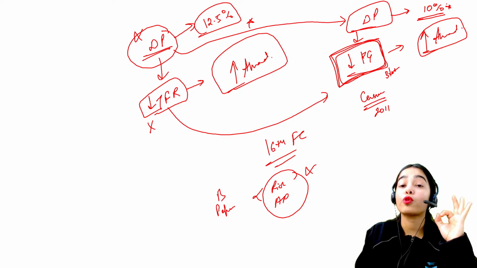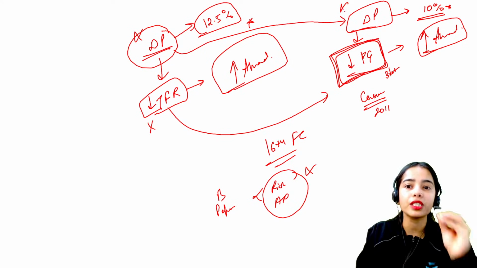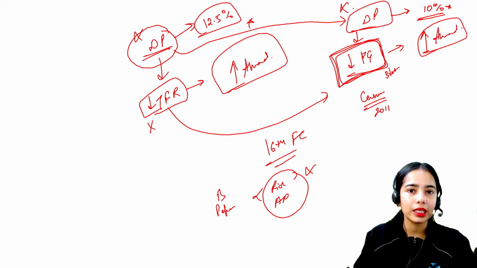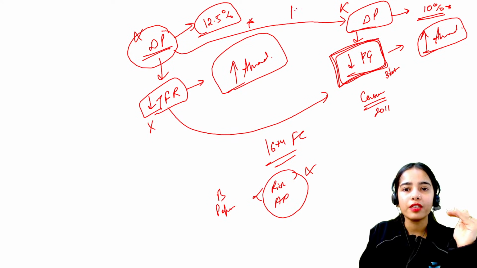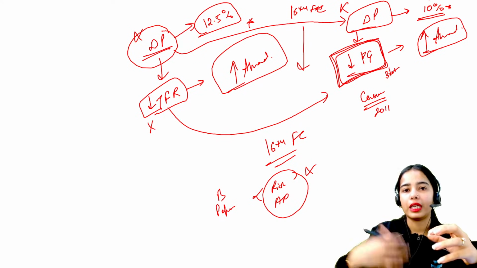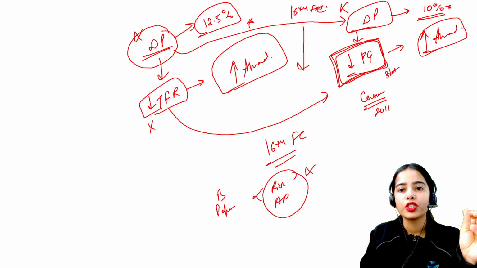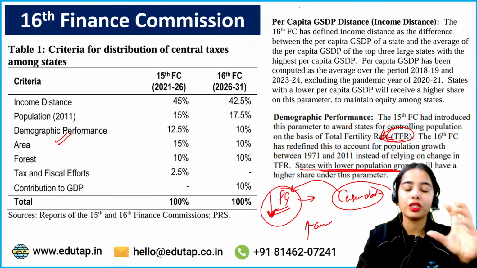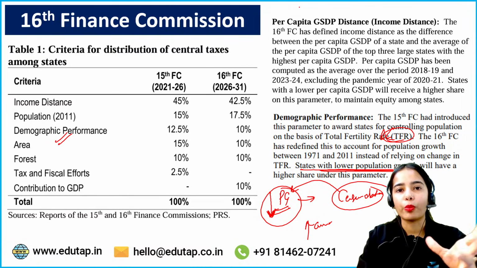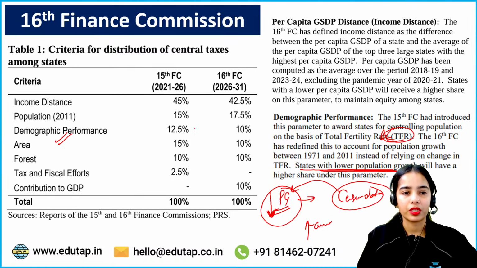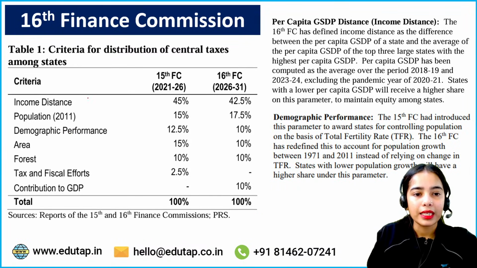The 16th Finance Commission was discussing stopping this demographic performance criteria, but because a massive change would come suddenly, it decided to slowly reduce the weight, and later on it will be removed. Okay, so this is decided by the 16th Finance Commission. The risk of the aging population is also discussed in the State Finance report that we have discussed previously. Okay, so you can understand income distance,